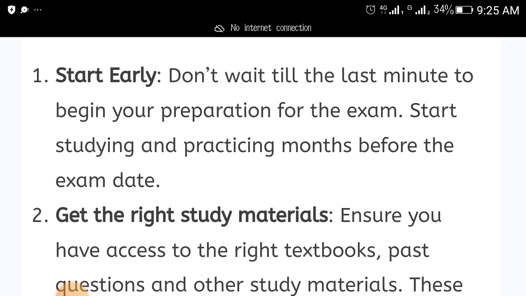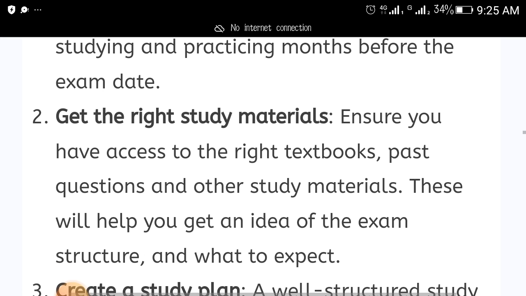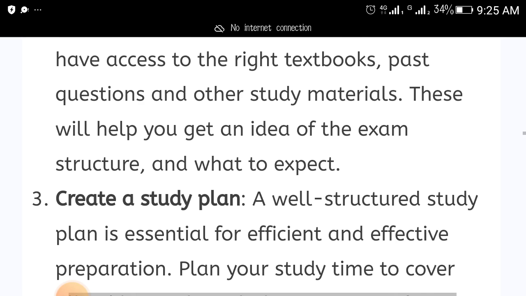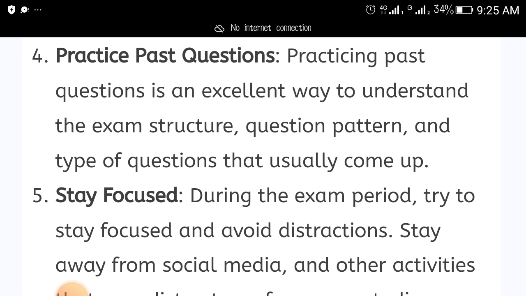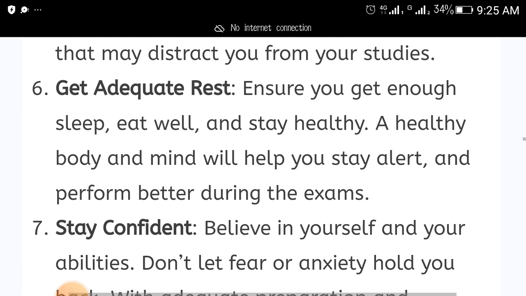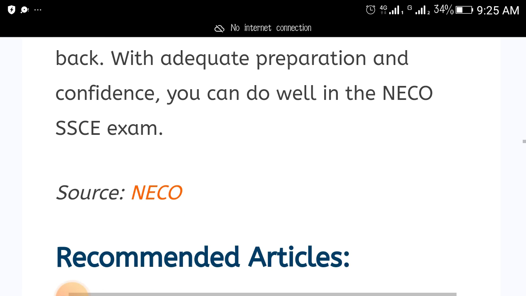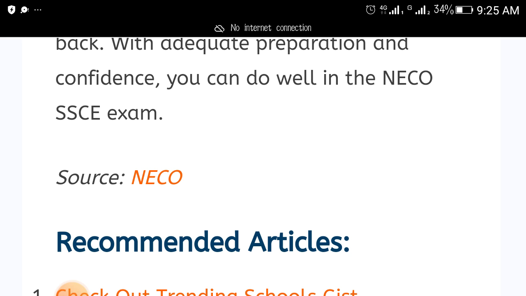What are the tips you need to pass your NECO exam? Start early to prepare. Get the right study materials if you need them. If you need past questions on NECO, just let me know. Create a study plan, start planning ahead. Practice past questions. Stay focused, get adequate rest, stay confident, and you will pass your NECO exam.